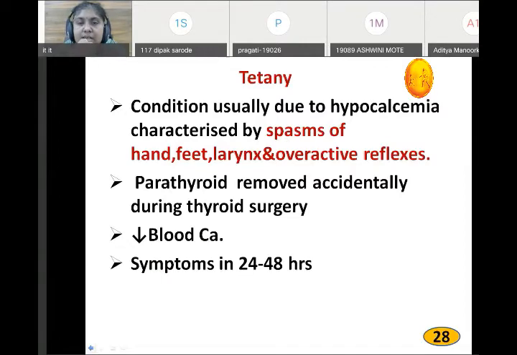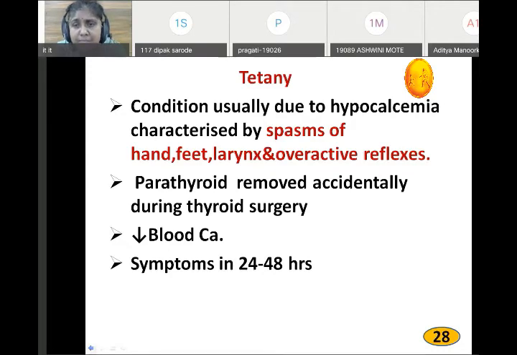Whenever there is decreased secretion of parathormone, it gives rise to decreased calcium also, and that is called hypocalcemia. Remember that hypocalcemia means the blood calcium level, the normal of which is 9.4, or ranges between 9 to 11 milligram percent, decreases. It shows symptoms when it decreases below 7. So hypocalcemia and hypercalcemia both are fatal to our life.